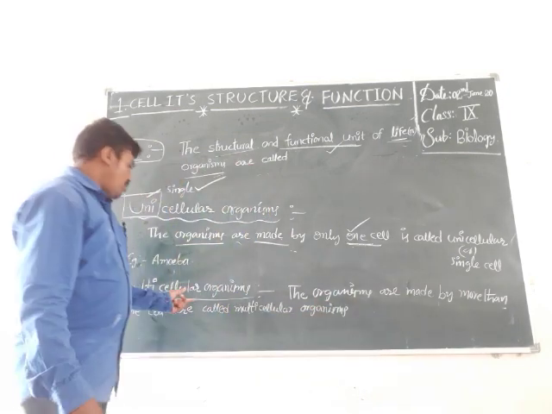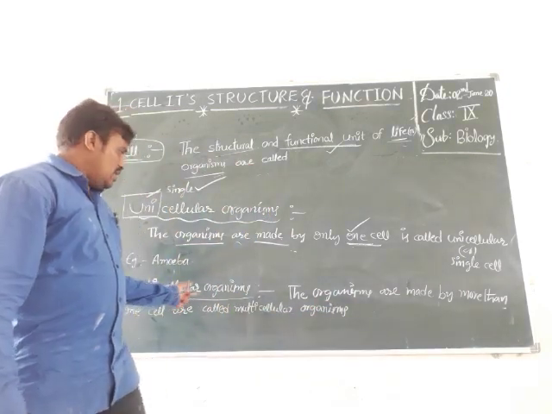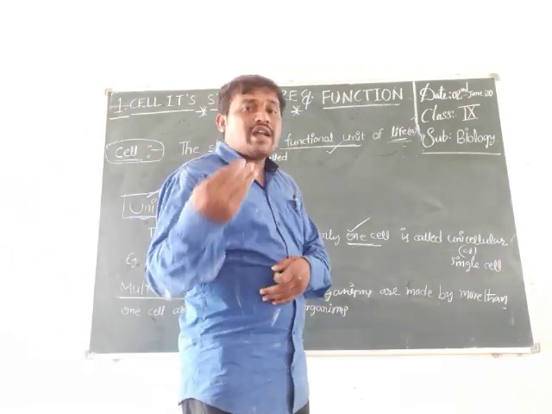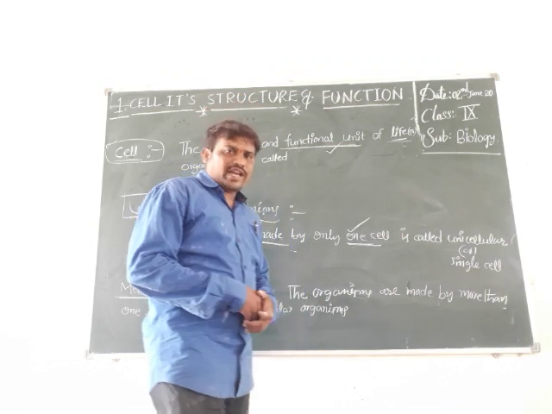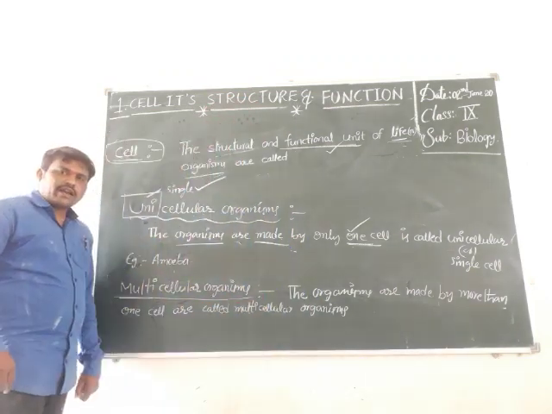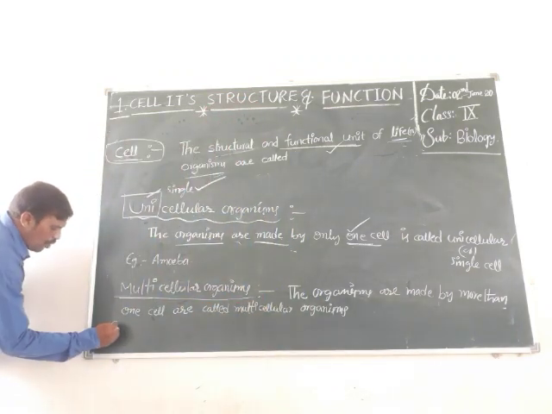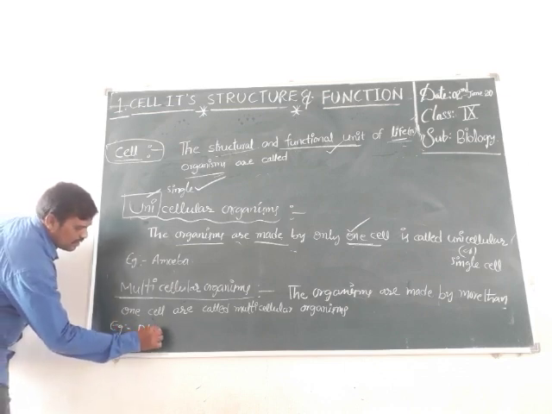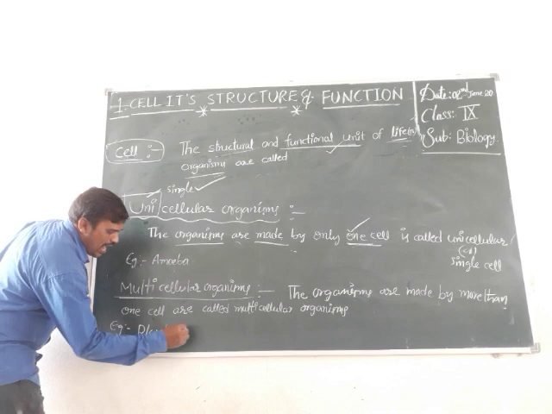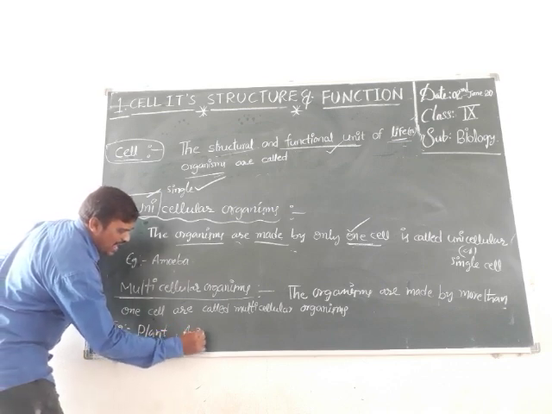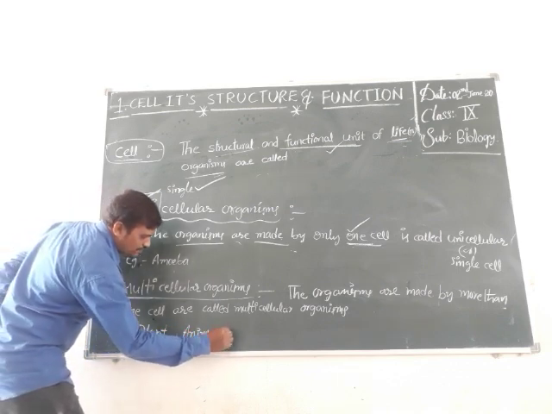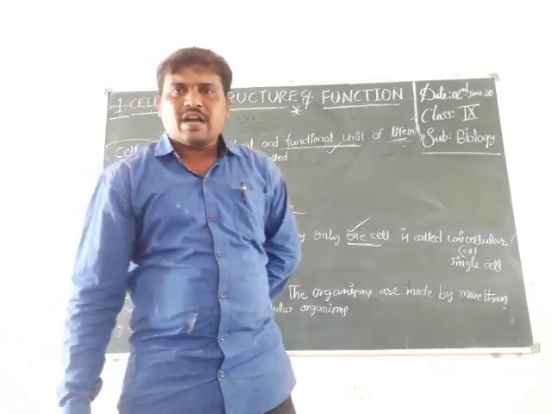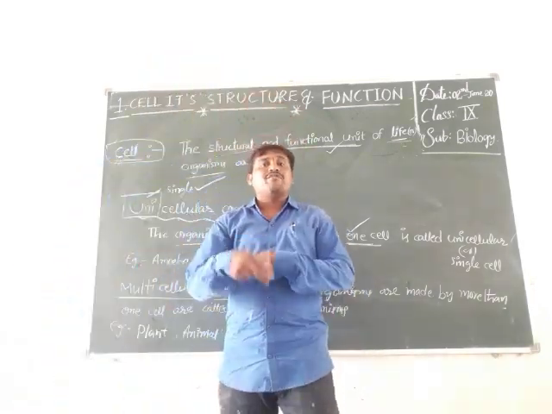Once again, multi means more than one. The organisms made up of more than one cell are known as multicellular organisms. Examples are plant cells and animal cells. Plants and animals are made up of more than one cell.